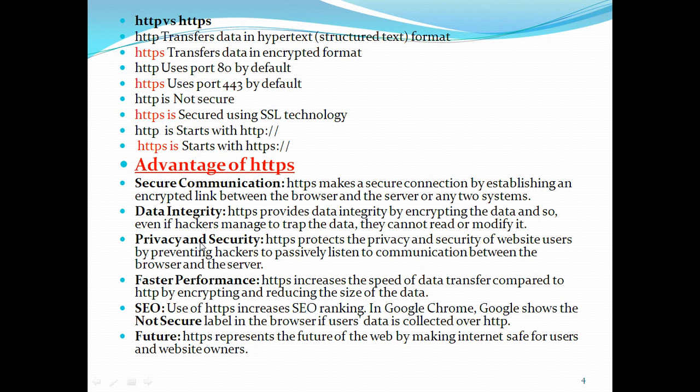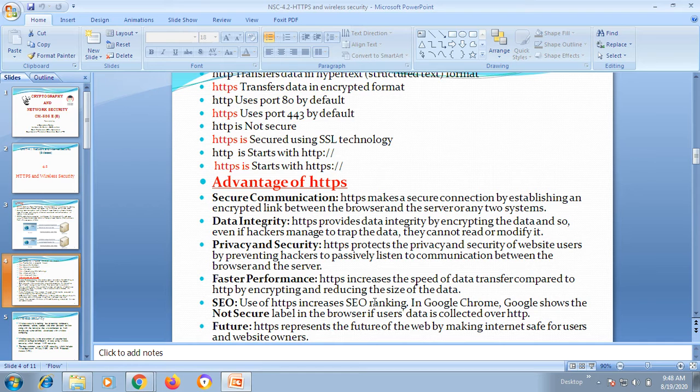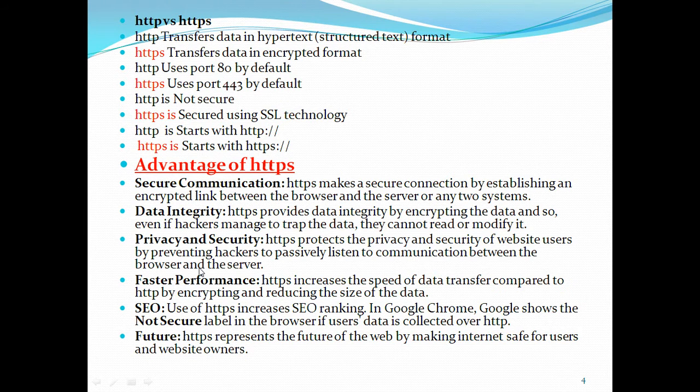What are the advantages of HTTPS? Advantages of HTTPS: secure communication. That means it makes a secure connection by establishing an encrypted link between the browser and server. What is a browser actually?